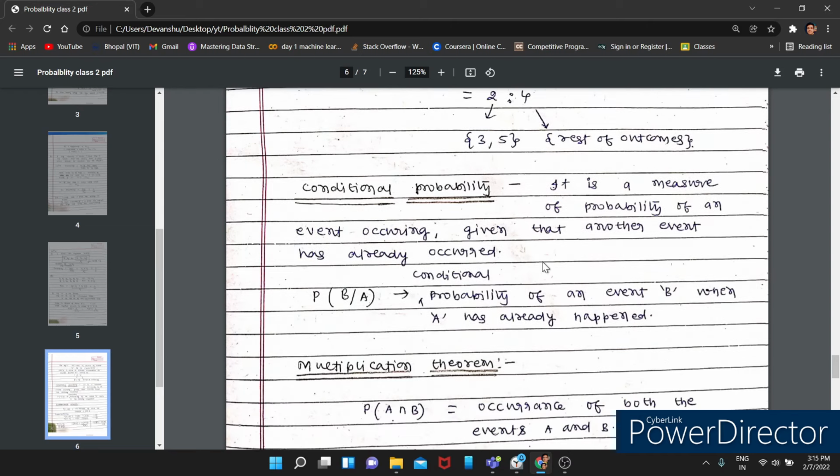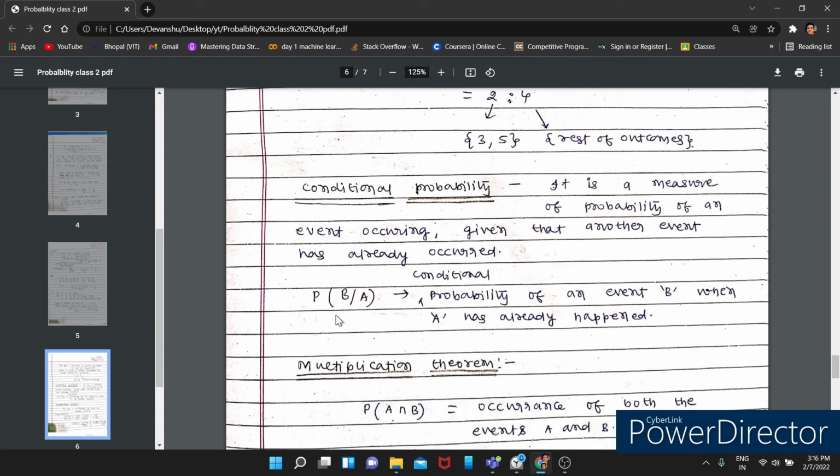Now, what is conditional probability? We will be looking at all these concepts in the questions, but first you understand the concept and remember it. Conditional probability is a measure of the probability of an event occurring given that another event has already occurred.